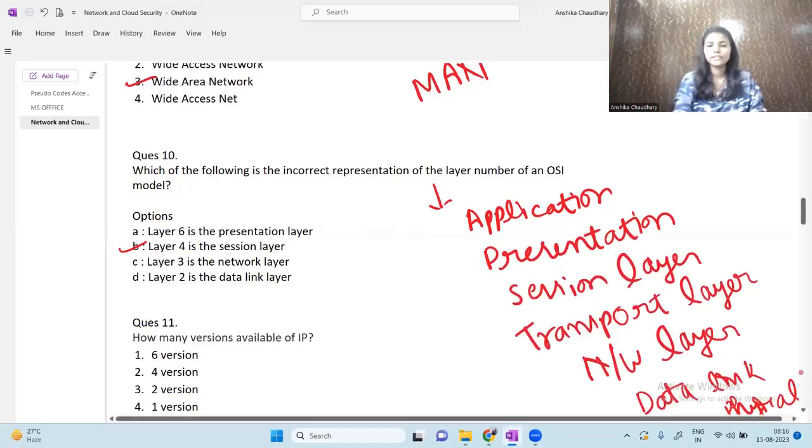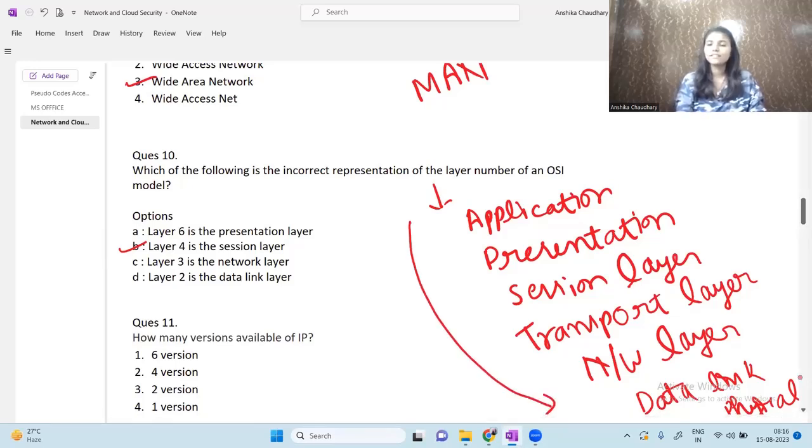So these are arranged in the reverse order. First is physical layer, second data link layer, third network layer, fourth is transport layer. Here the option says layer 4 is the session layer, but layer 5 is the session layer. So this is the incorrect option.